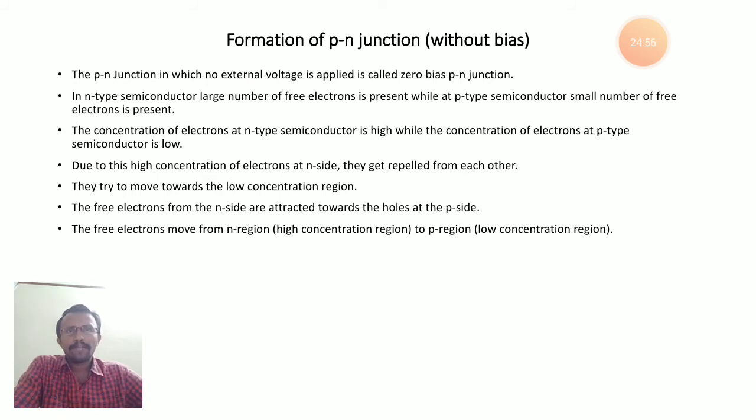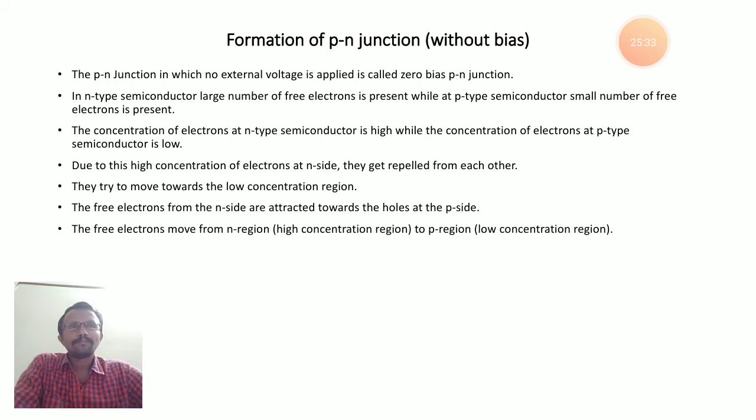Okay, so next point, the free electrons move from the n region to the p region. Why? Because in n-type the electron concentration is very high, while in p-type the electron concentration is very low. So that's why the electrons move from the high concentration region to the low concentration region. In that way, the electrons present in n-type material move to p-type material.